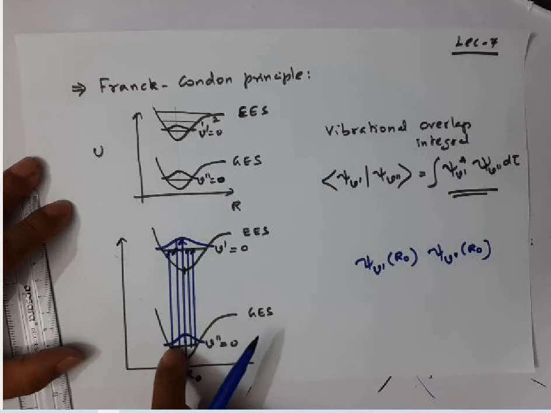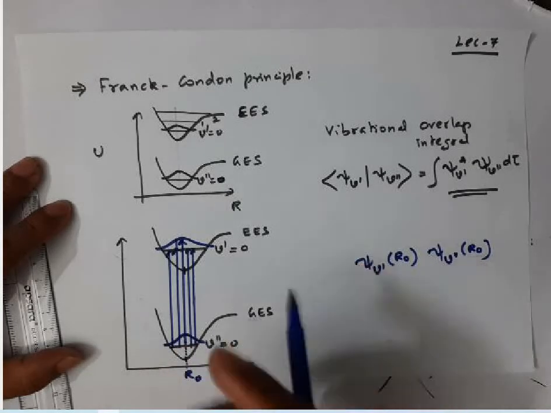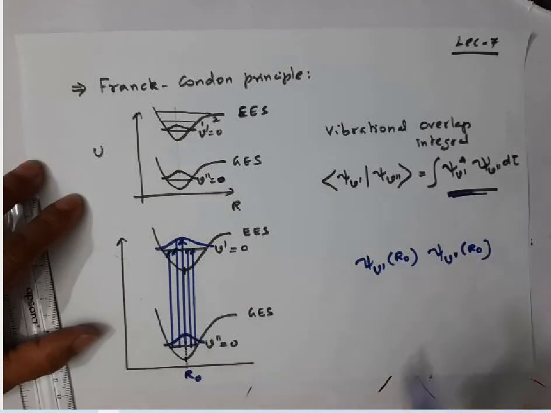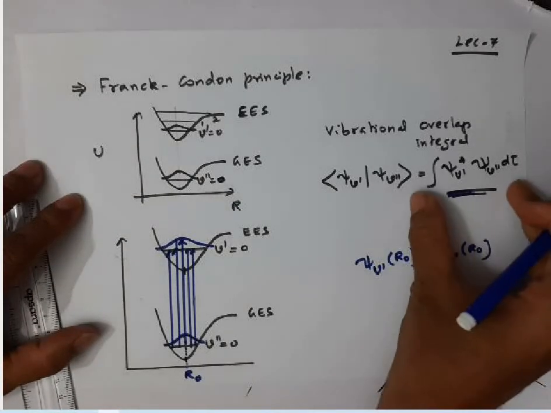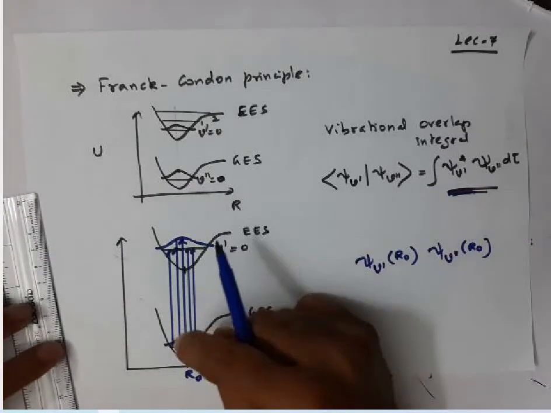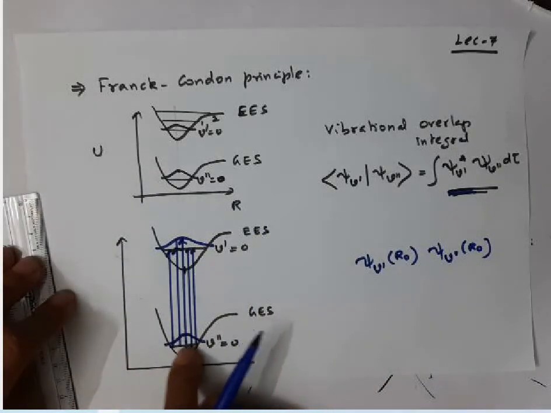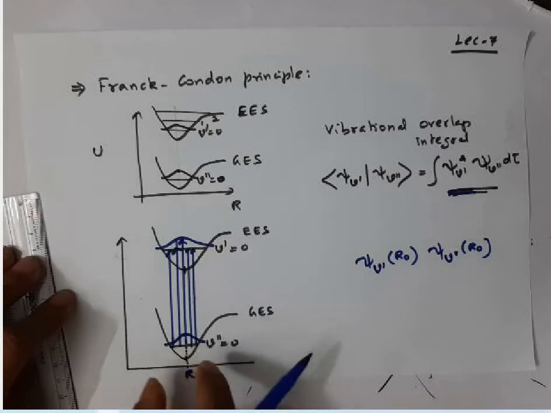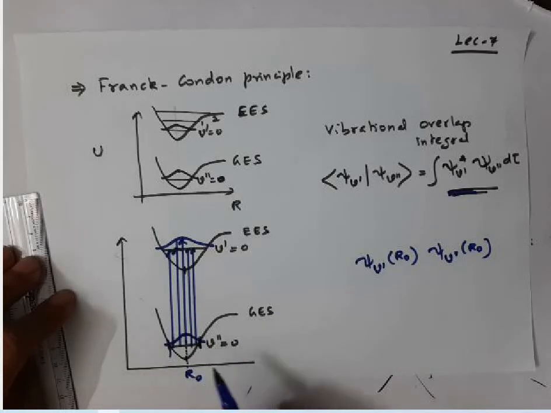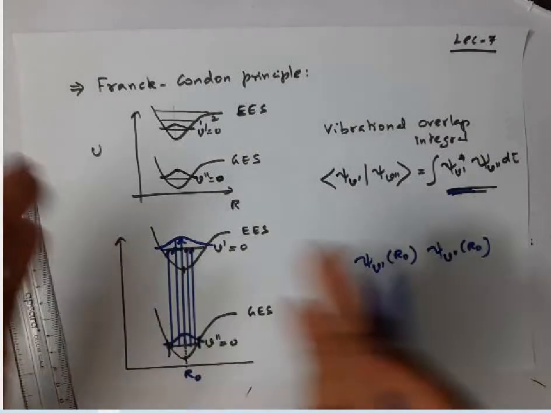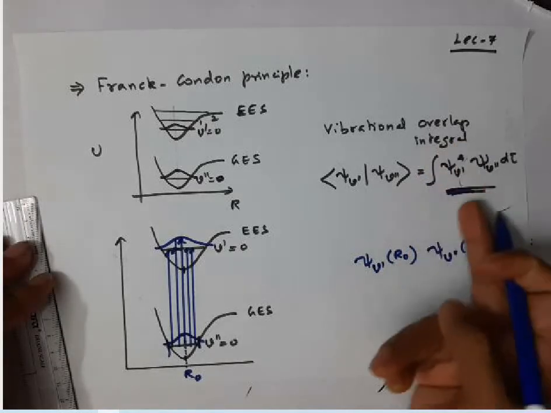From one internuclear distance to another internuclear distance, the product value will change. To find the total, we are taking the integration. So this overlap integral is the total overlap for all the internuclear distances which exist in the ground vibrational state. That is from this to this. It gives you the total overlap. This integral gives you the total overlap.